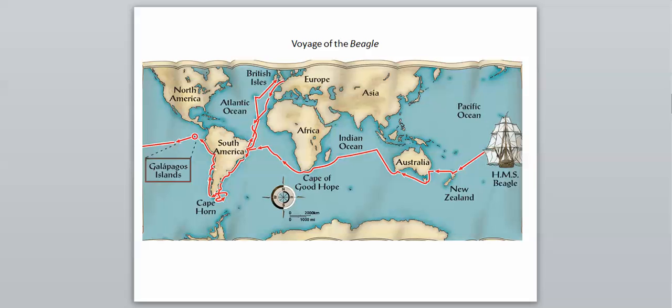And here's the path that he took. He started, and went around New Zealand to Australia, went around the tip of Africa, sailed around Europe as well, around South America, and one of the most important areas of this trip, which is circled right here, is called the Galapagos Islands. We're going to talk about why that was important a little bit in this section, and then we'll get into it in more detail later on when we talk about evolution more.